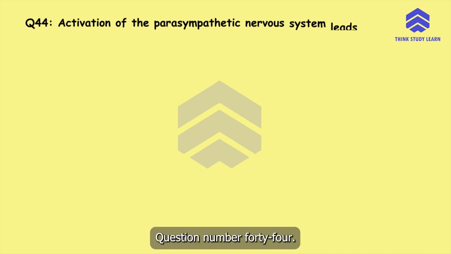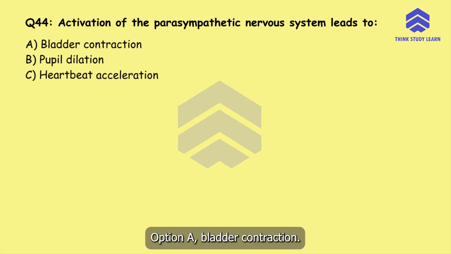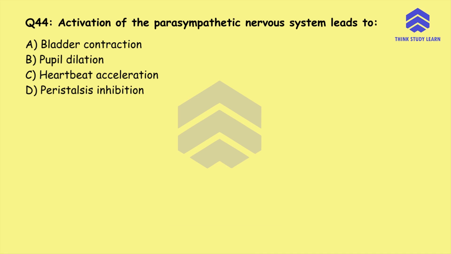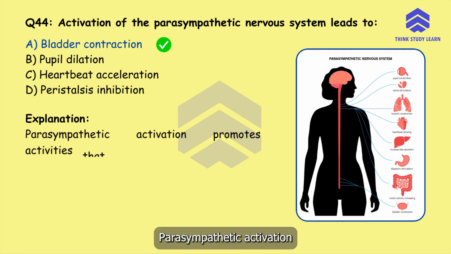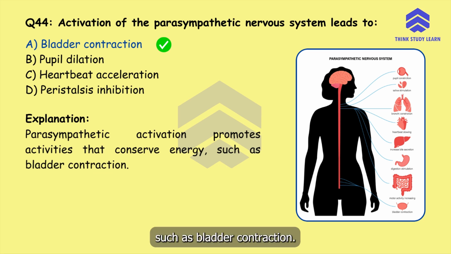Question number 44. Activation of the parasympathetic nervous system leads to option A, bladder contraction, option B, pupil dilation, option C, heartbeat acceleration, or option D, peristalsis inhibition. The correct answer is option A, bladder contraction. Parasympathetic activation promotes activities that conserve energy, such as bladder contraction.